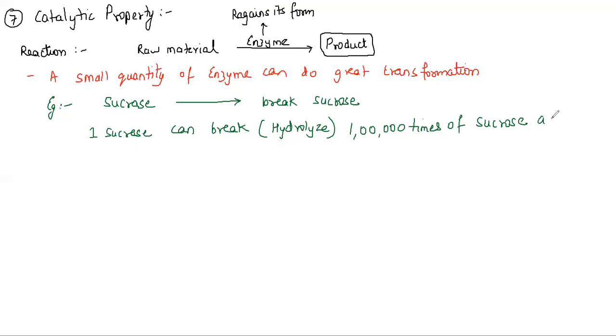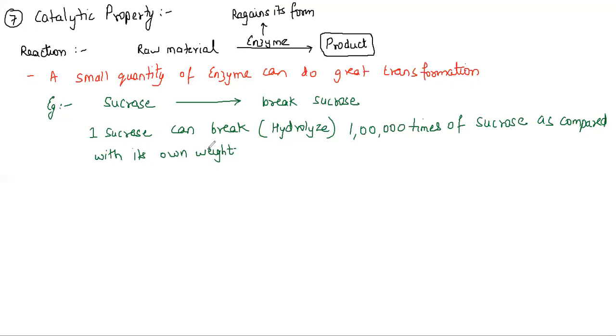This is with respect to its own weight, as compared with its own weight. So this is a very important point. Enzymes have a great catalytic property, and enzymes are very specific in their action, which we have discussed. Enzymes also show reversibility of actions.